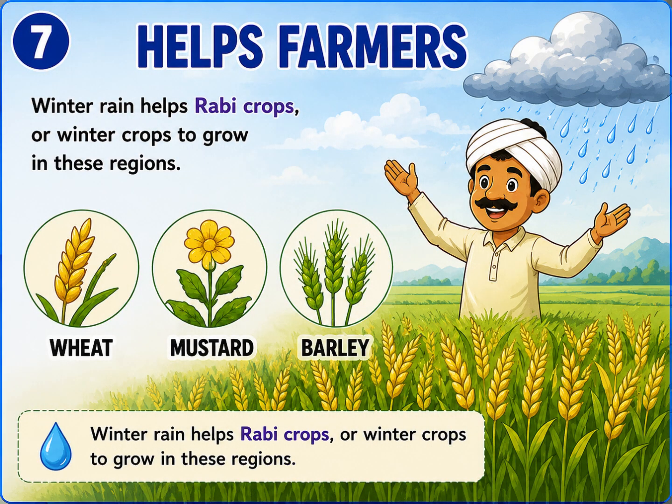Winter rain helps Rabi crops or winter crops to grow in these regions. Major Rabi crops grown in these regions are wheat, mustard and barley.